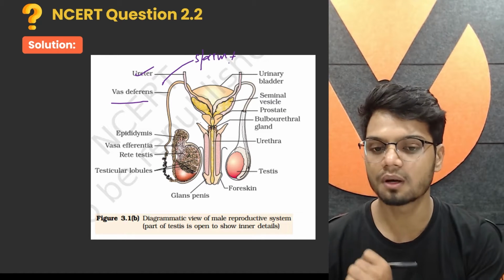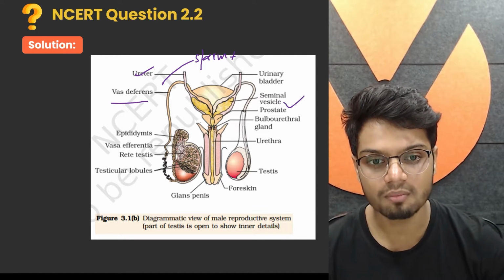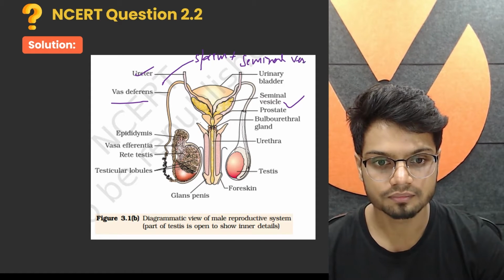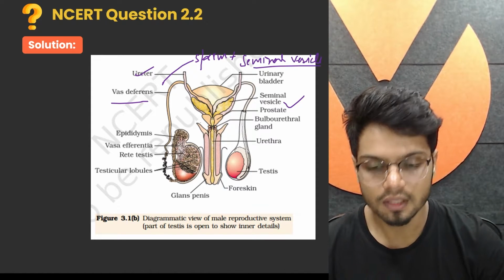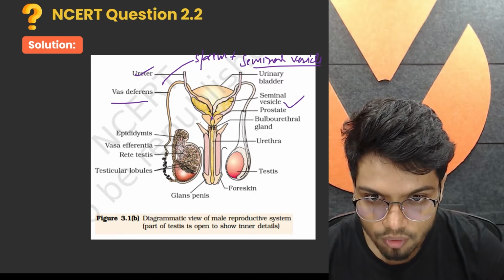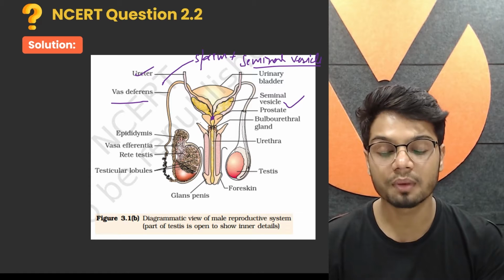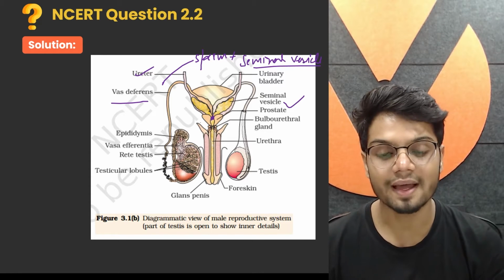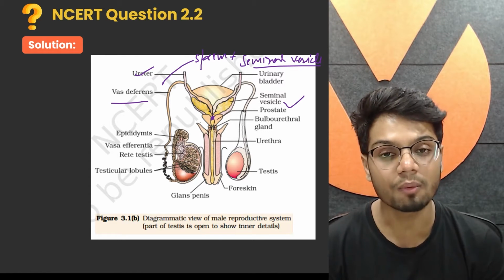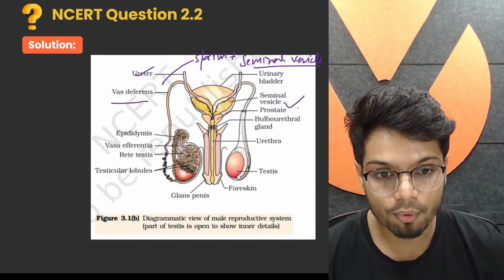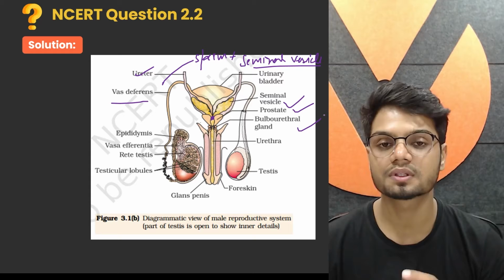Vas deferens is carrying sperm, and now we have the secretions from the seminal vesicle. Now all the way they reach here. This is nothing but your ejaculatory duct. It is not labeled in NCERT, but please learn this location is the ejaculatory duct, where it releases the secretions. It obtains the secretions from the prostate as well as the bulbourethral gland.